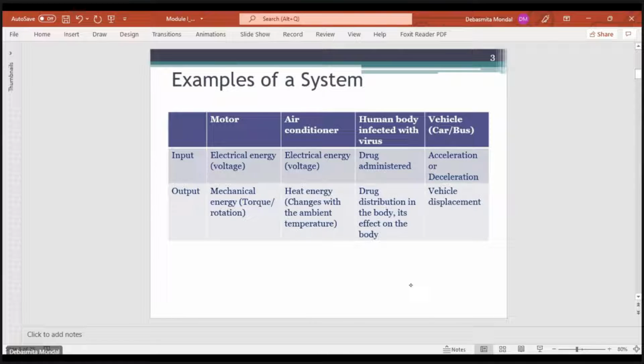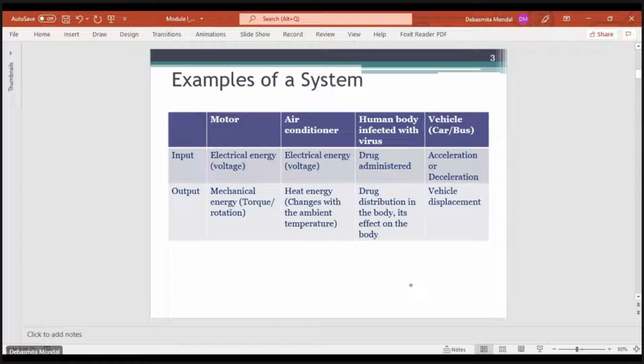Let's take an example of a motor. The input to the motor is electrical energy. We apply an electric voltage to the motor, and inside the motor it converts the electrical energy through some mechanism. At the output of the motor, we get some sort of movement, either in the form of a torque or rotation. So in the motor, the input is electrical energy and the output is mechanical energy.